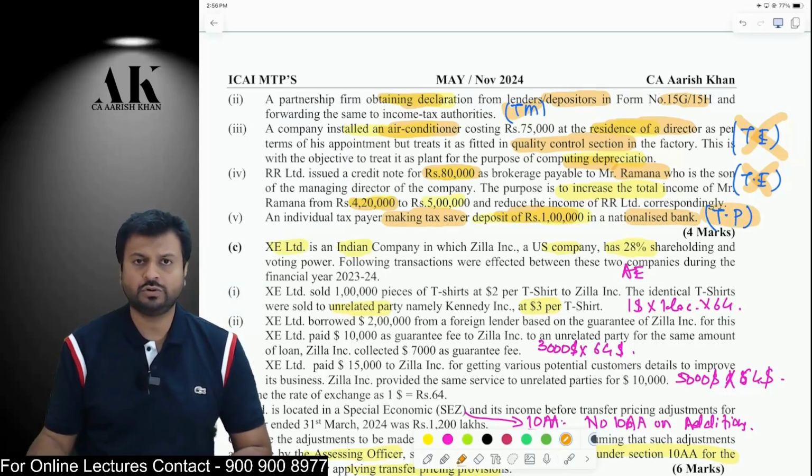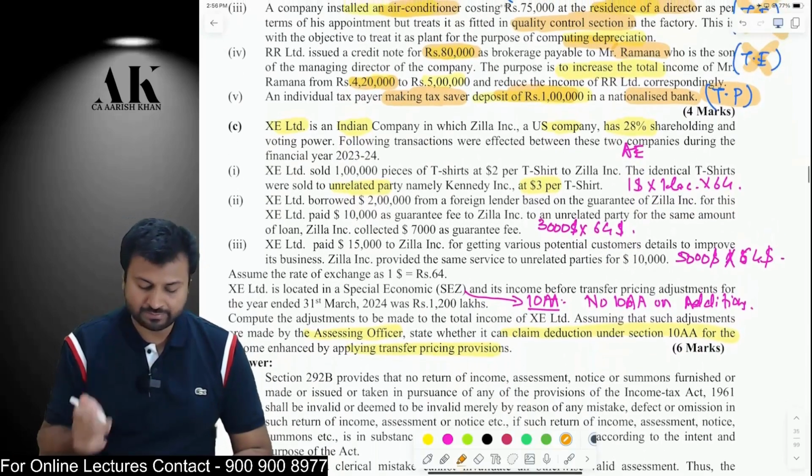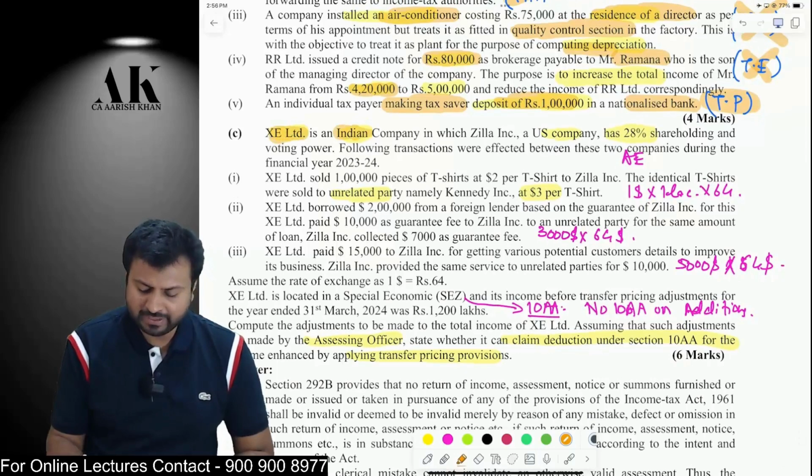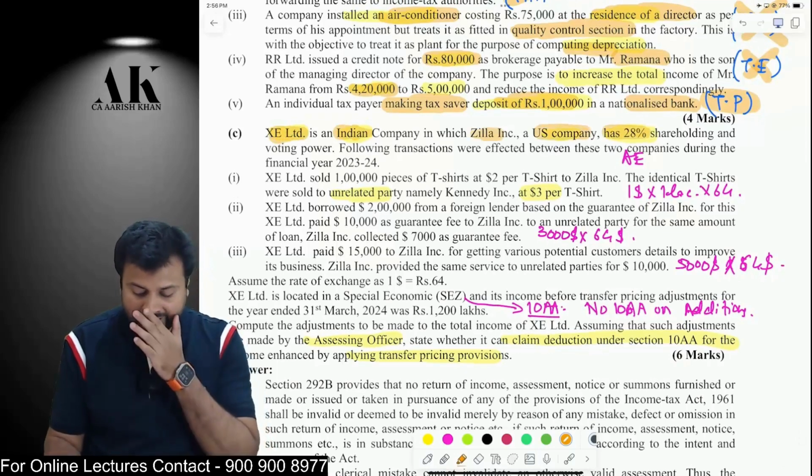And one last question over here is on transfer pricing, which is a very simple question. XC Limited is an Indian company and Zilla INC is a US company and it holds 28%.